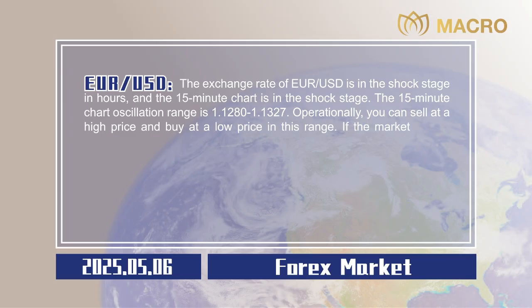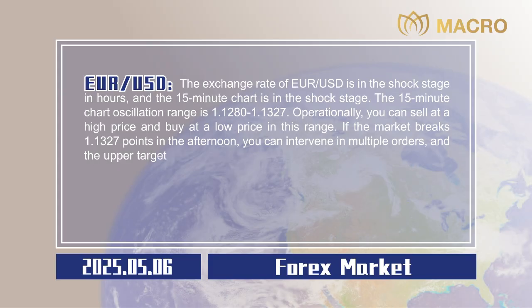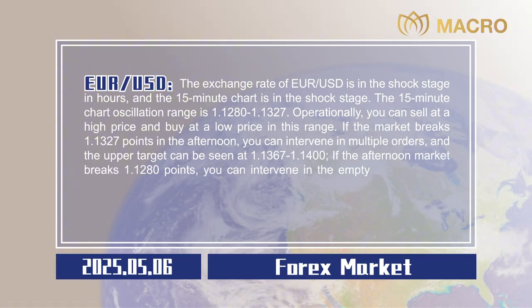If the market breaks 1.1327 points in the afternoon, you can intervene in multiple orders, and the upper target can be seen at 1.1367 to 1.1400. If the afternoon market breaks 1.1280 points, you can intervene in the empty order, and the target below can be seen at 1.1230 to 1.1200. Stop losses are all 20 points,